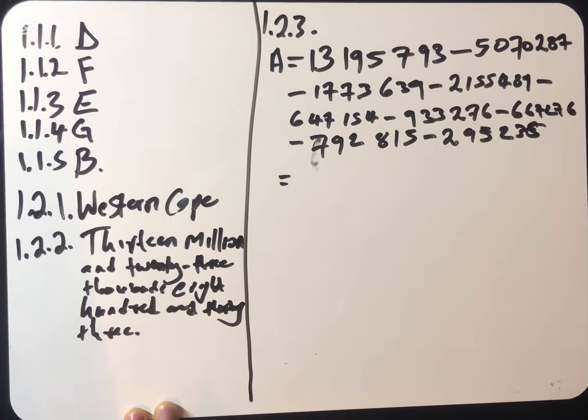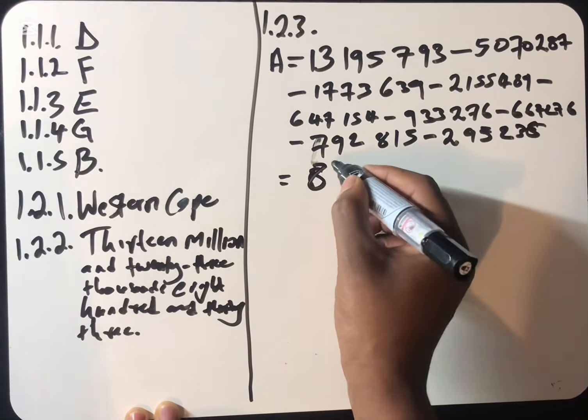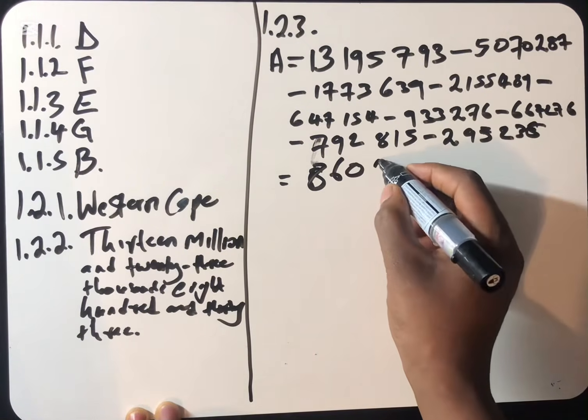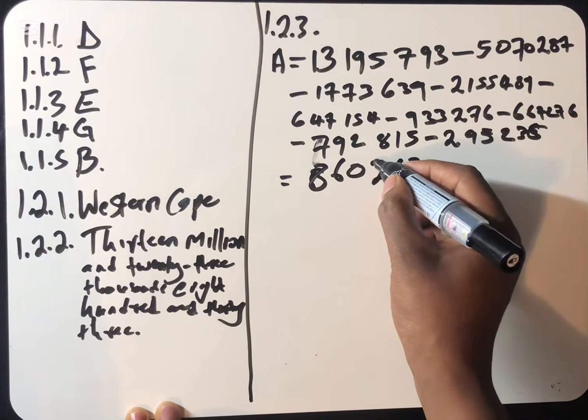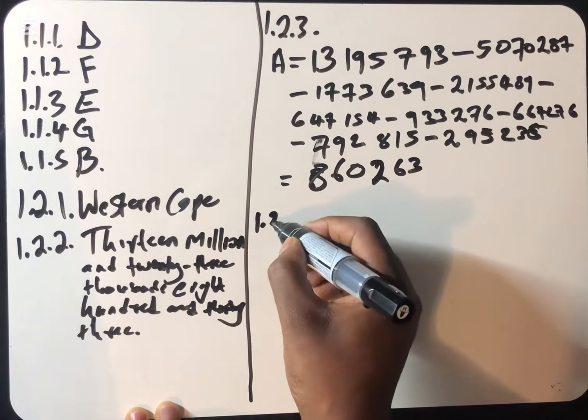And when we use our calculator, we found that the value of A is 860,263. Using a calculator, that is the value of A. Then 1.2.4.